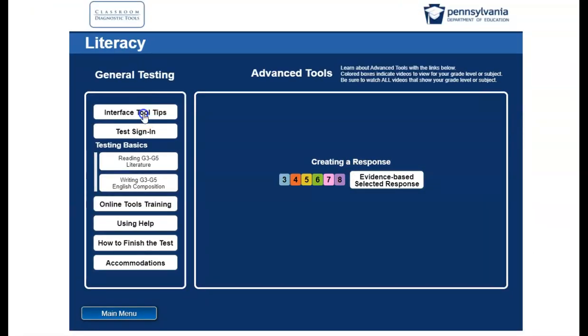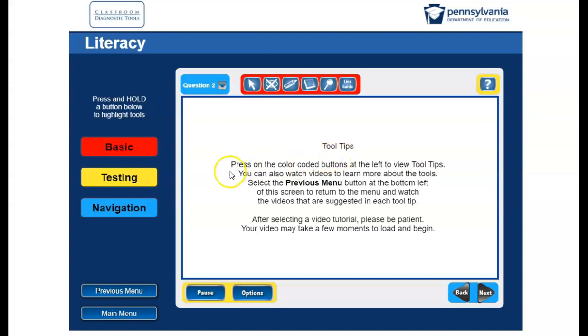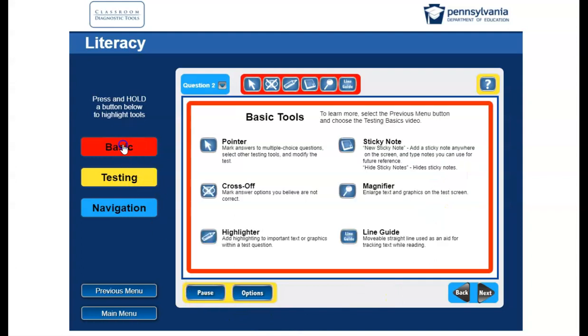All right, so let's take a look at the interface tools. Press on the color-coded buttons at the left to view tooltips. Okay, so your basic, you have your pointer. You can use a cross off to cross off answers that are absolutely incorrect. There's a highlighter. There's a sticky note to put notes in.